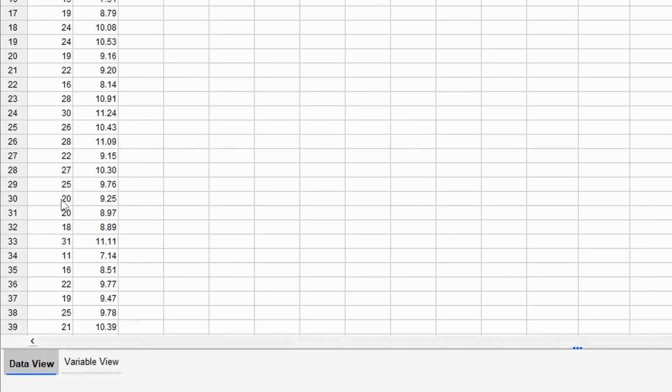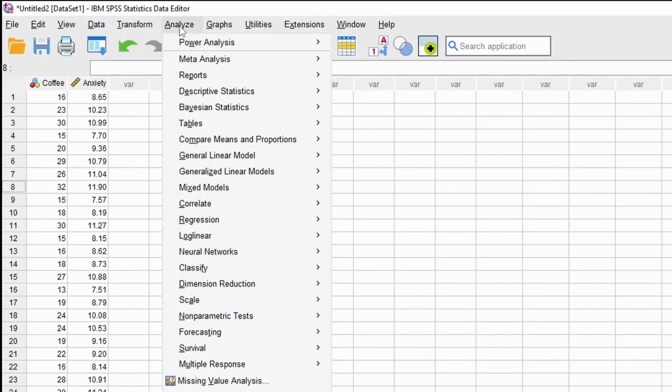For example, if I look down here, here's a person who has 20 cups of coffee per week. Their anxiety is 9.25. This other person right below them has 20 cups of coffee per week and has an anxiety of 8.97. So they're not exactly the same value. So what we'd like to do is predict, if you had 20 cups of coffee, what is your average anxiety level? And we can do this pretty easily in SPSS.